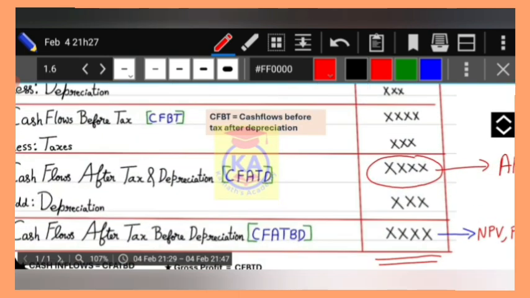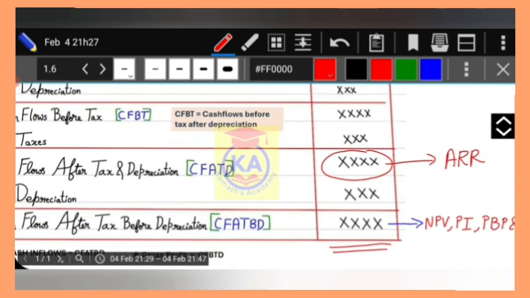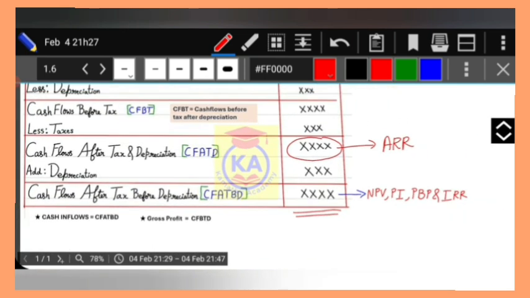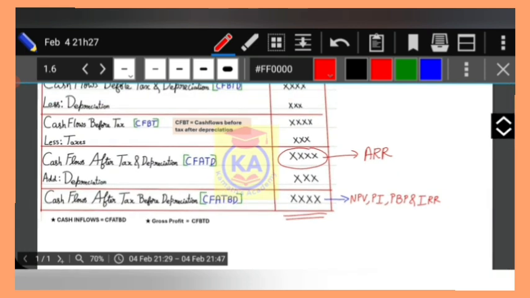CFATD, you require cash flows after tax and depreciation. You require this value for accounting rate of return. Okay, while solving the questions, you will be able to understand it very clearly, crystal clearly, regarding how to apply and all. Now just make a note of it.